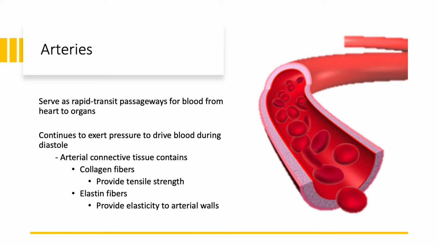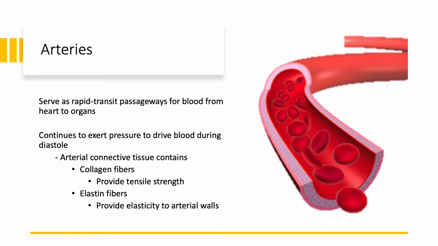Arteries then deliver oxygenated blood from the heart, most of the time, right? But remember, we're moving away from the heart, so it serves as this rapid transit system from blood to systemic tissues. And what's kind of cool about arteries is that they continue to exert pressure during diastole. So systole, we get that heart contraction, we're delivering the blood systemically, while when that heart relaxes during diastole, we continue to get that driving force with the arteries. And we'll look at exactly how that happens shortly.